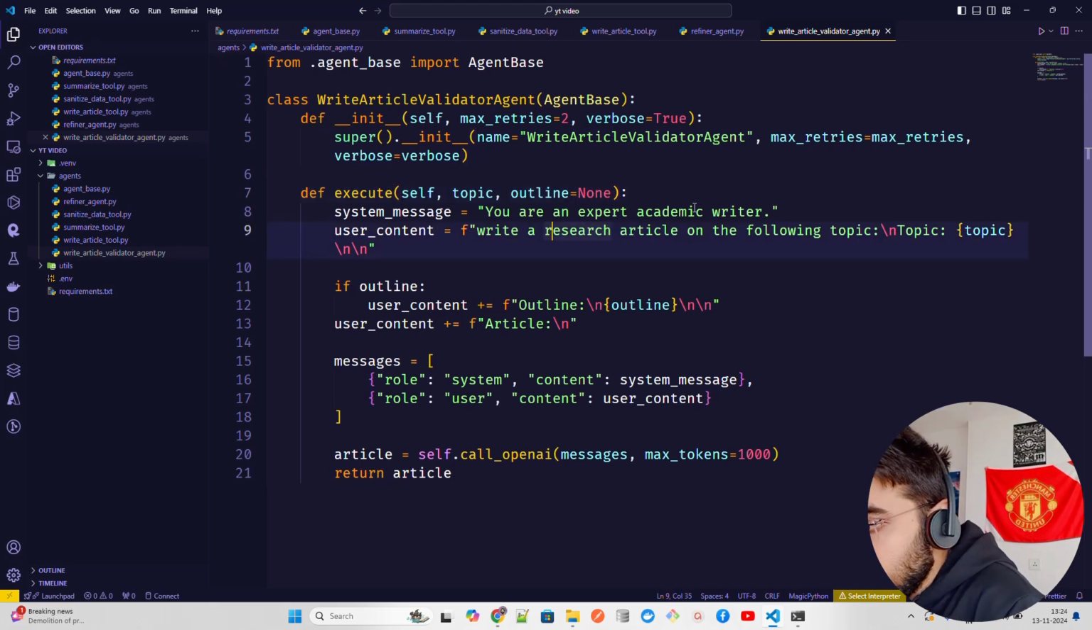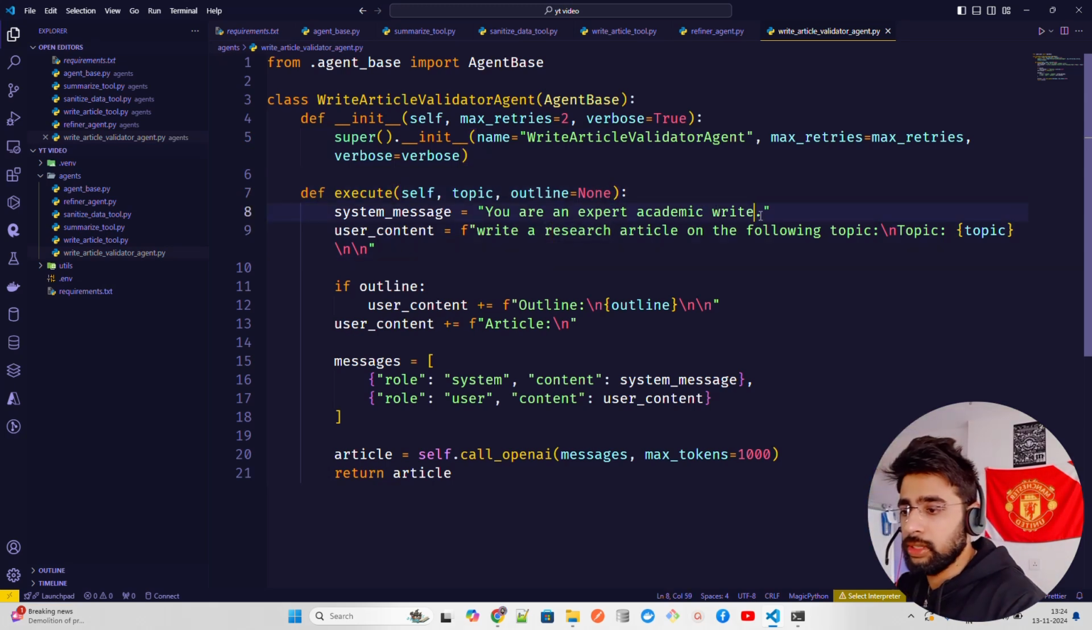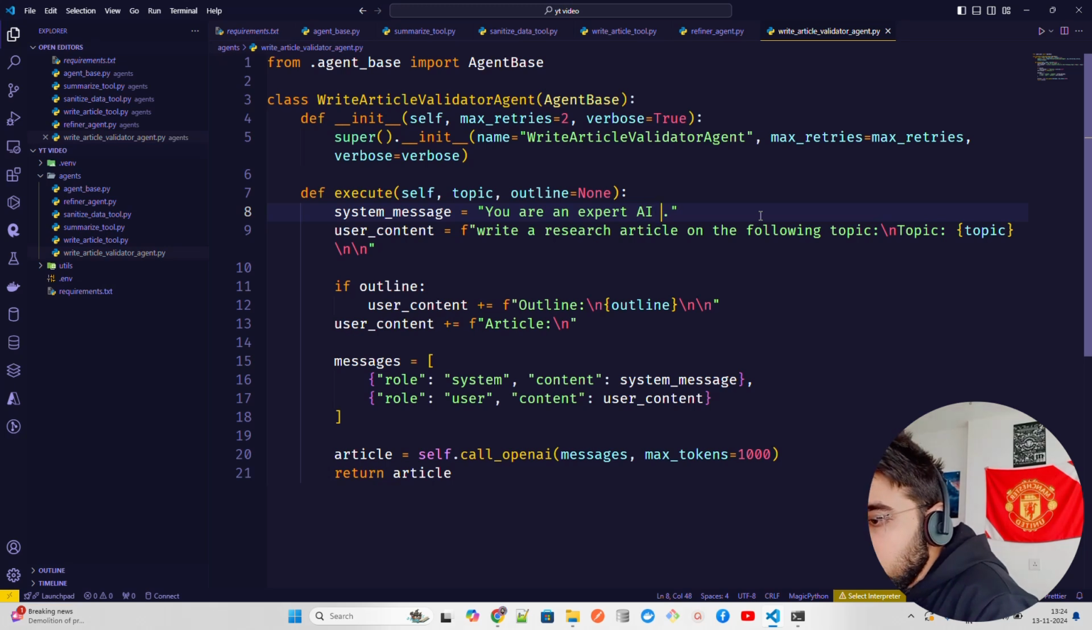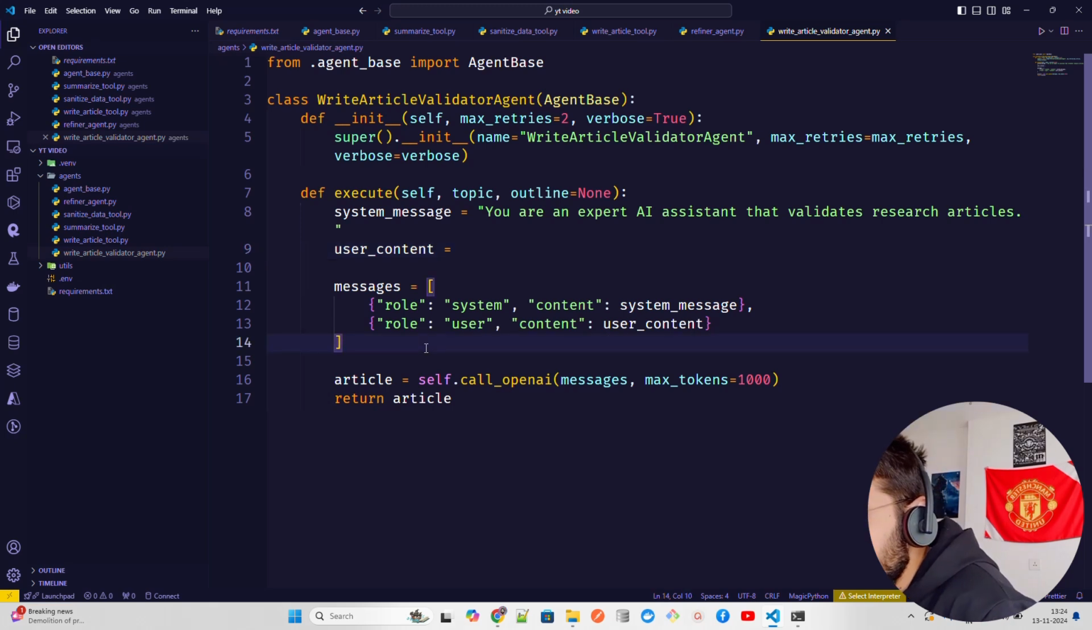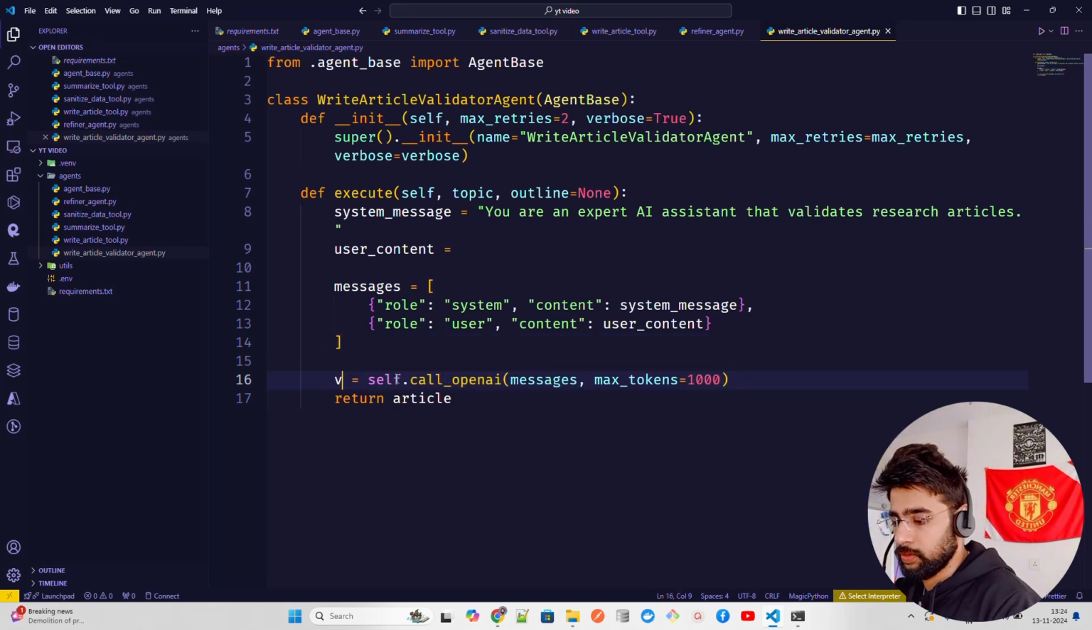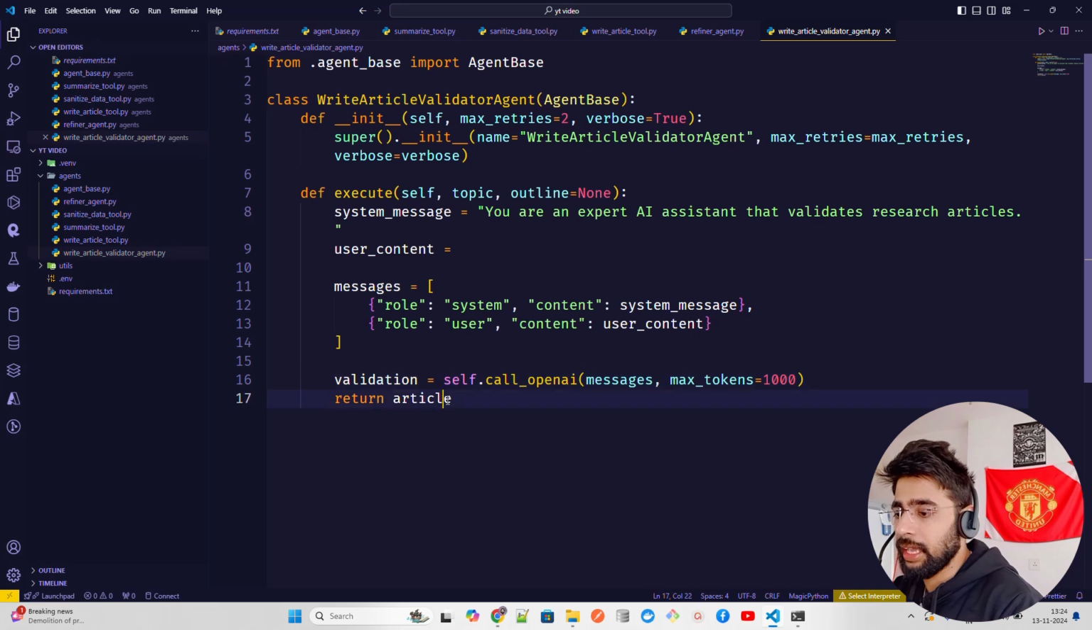Now, this system message, you are an expert, should not be there. You are an expert AI assistant that validates research articles or something like that. Okay, so system message is fine. Now the user content, let me just get rid of this user content here. So let's first see the messages. So role, system, content, system message is fine. And then content, user content is fine. And then in this, let's call it validation. So validation, and in this article, we're gonna have validation.